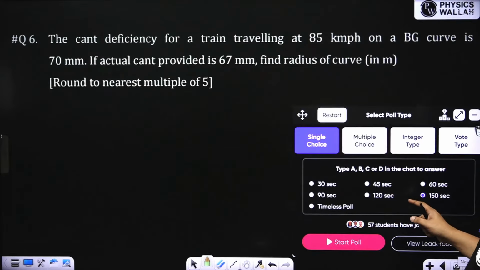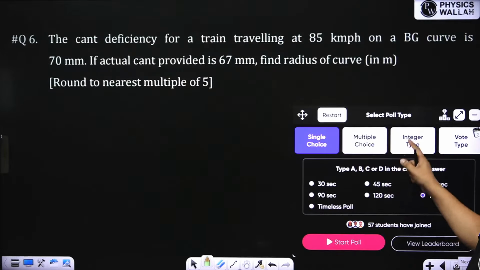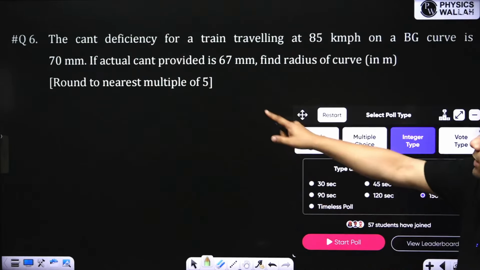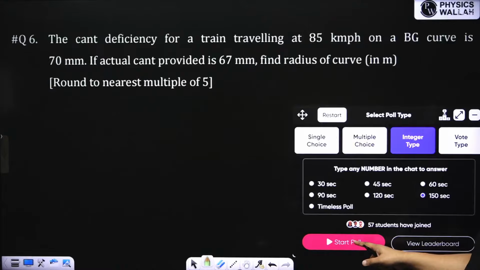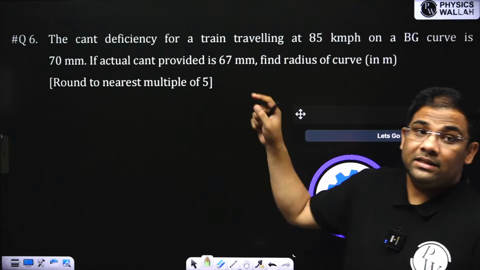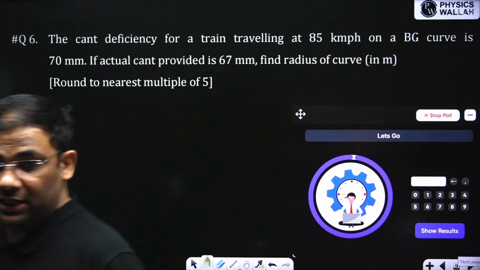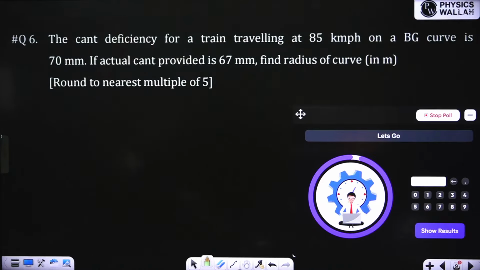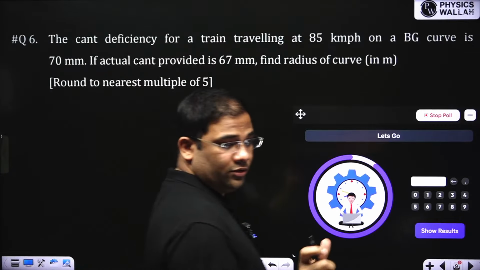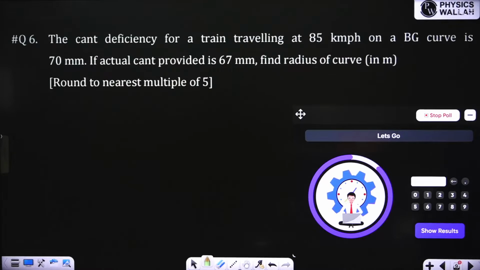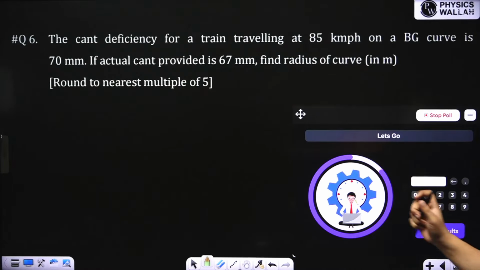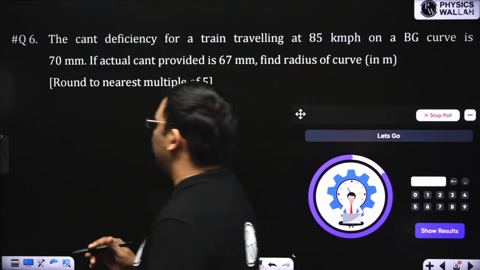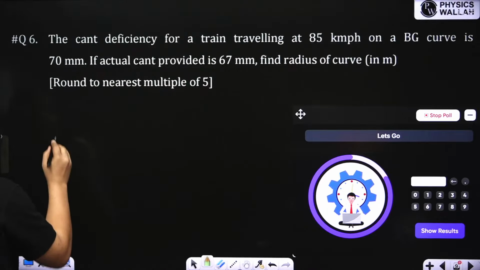This question might take some time, so I'll give you 2.5 minutes. Your time starts now. Round to the nearest multiple of 5. So once you get the answer, don't forget to round it as per the given instruction. Here they have asked you to find out the radius of the curve. Then you have to solve the question and find the answer. While writing the answer, you should round it to the nearest multiple of 5, which is mentioned in the question.